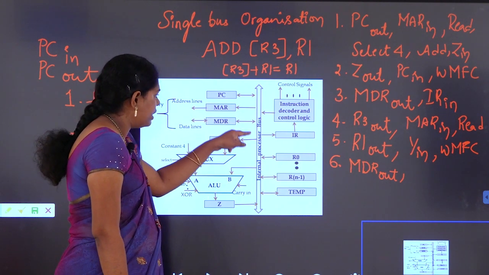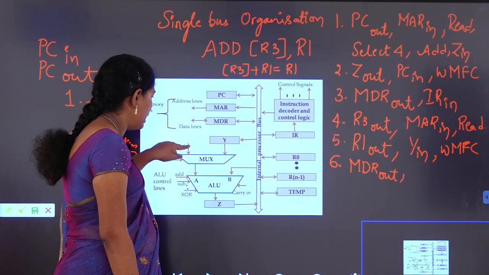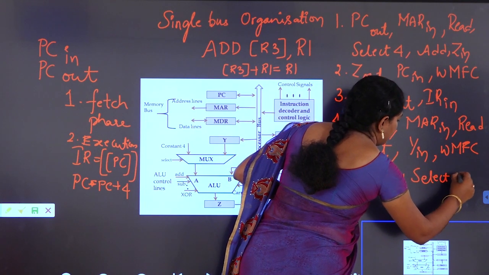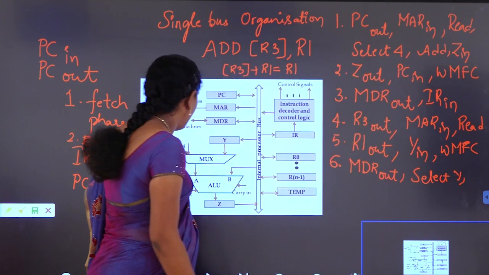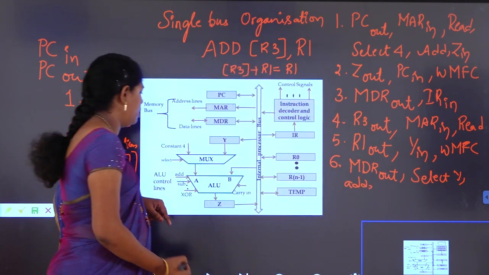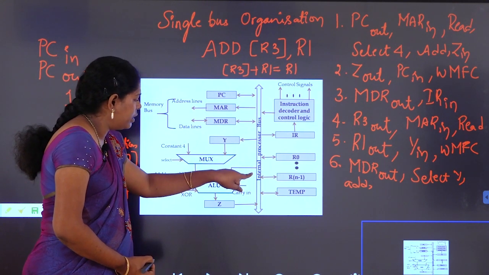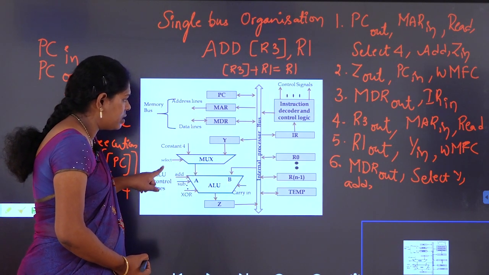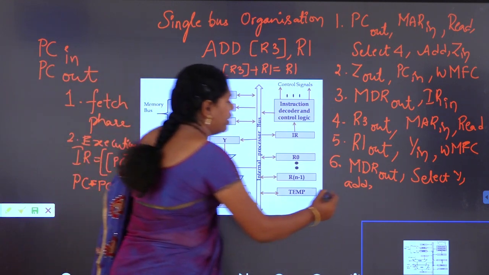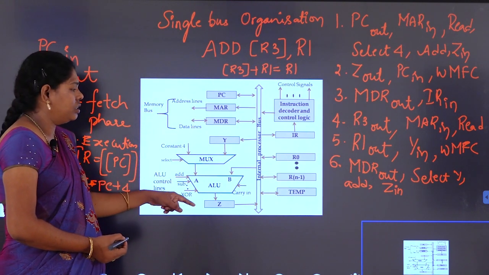Now already we sent R1, that is the second operand, and it is given to Y. Now we have to select Y. Next we have to select addition operation. Okay. The first R1 is through A and R3, content of R3 is through B, and we are selecting addition, and the sum is available to Z. So here again we have to insert Z in. Now the sum is available in Z.